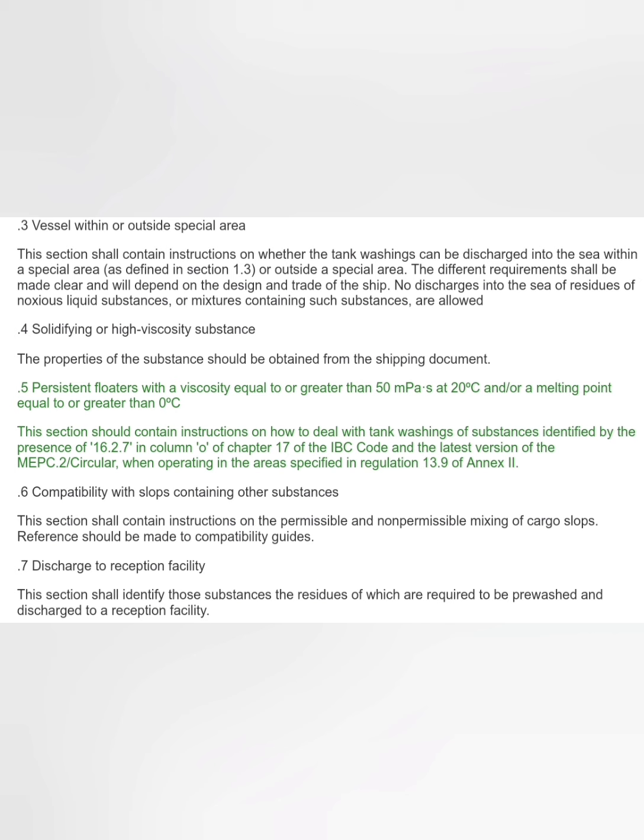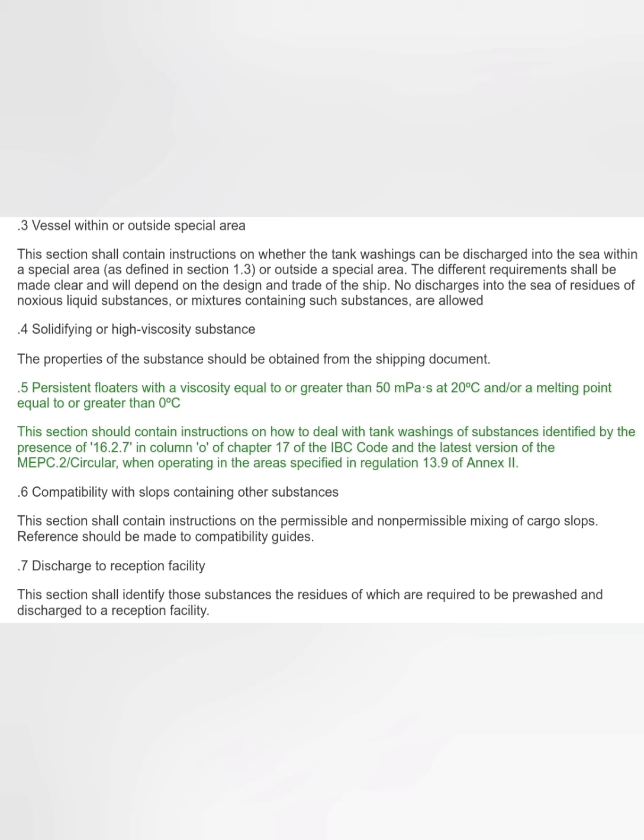The latest version of MEPC circular when operating in areas specified in regulation 13.9 of Annex 2. And in addendum A, a new note 4 is inserted after the existing note 3 as follows. And note 4, which is the new note, is within the area specified in regulation 13.9 of Annex 2.